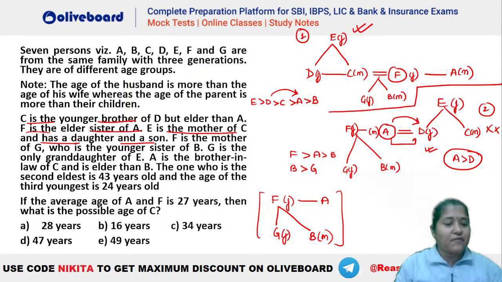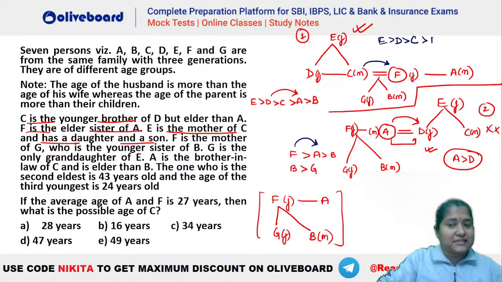Okay. So now if you have to write down the complete comparison of ages, you can see that E is greater than D. D is greater than C. C should be greater than F here, right? You can see C has to be greater than F, that we already know. Why? Because C is the husband of F and F is greater than A, right? So you can write it down that C is greater than F, F is greater than A, A is greater than B and B is greater than G. So this is the arrangement that you should be getting, okay?